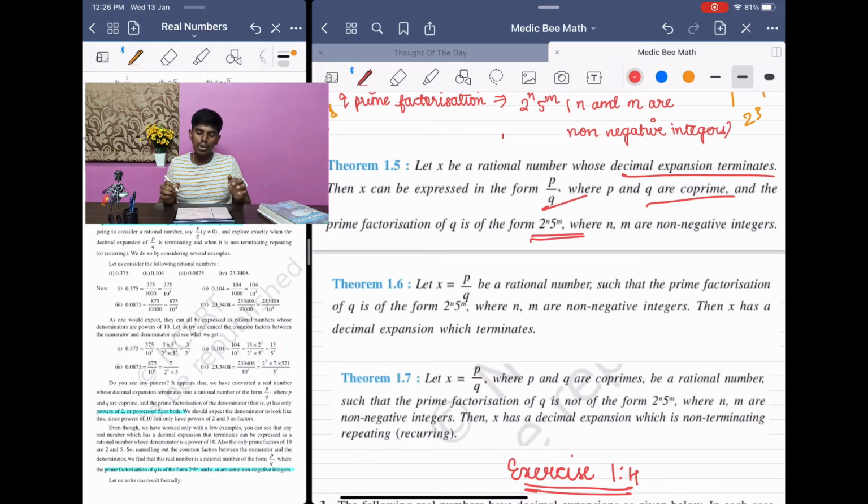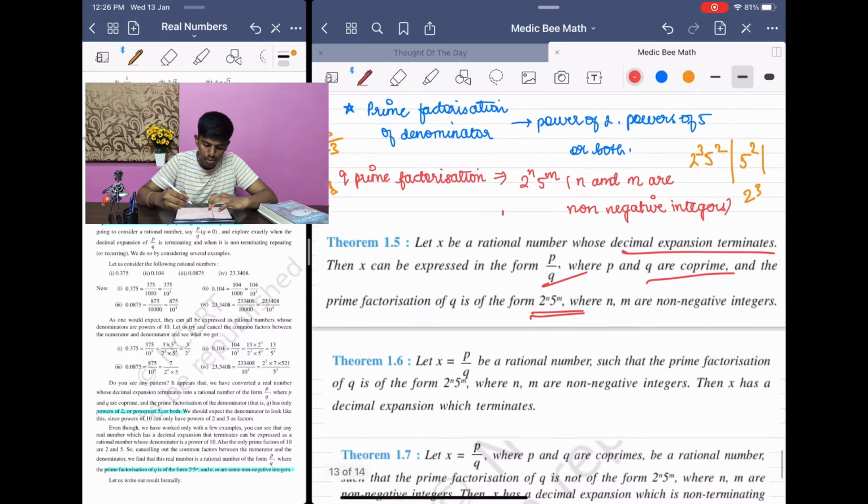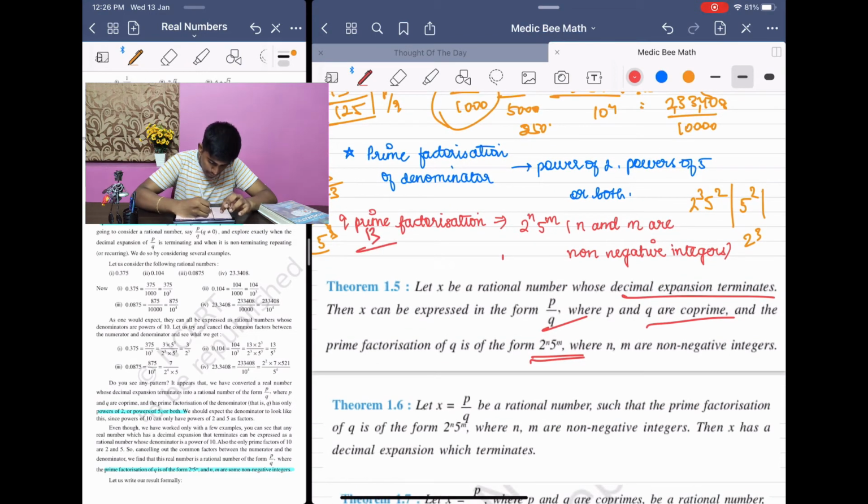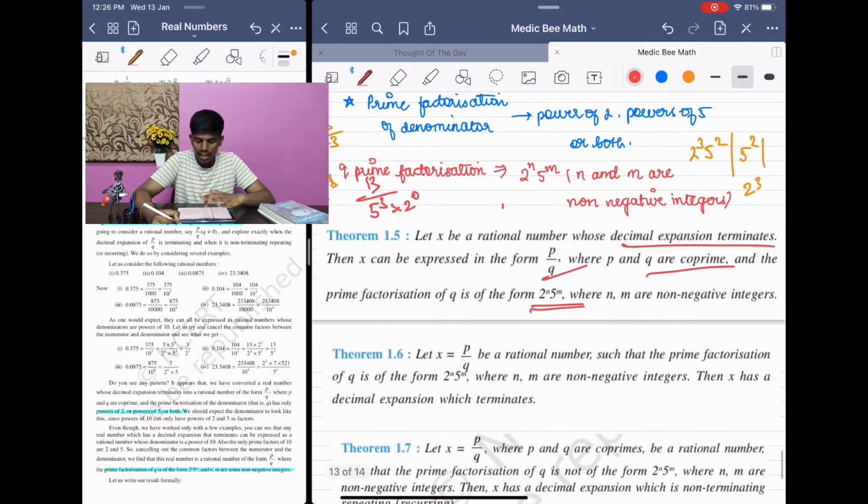This is what they are saying: the denominator, if you do the prime factorization, will always be of the form 2 power n and 5 power m. And m and n can be 0 too. Sorry, not 0, 1. Because 5 power 0 is 1. So if there is nothing in that place, we can take it as 5 power 0. So here we had 13 by 5 power 3. Now putting 2 power 0 is not wrong. That is what they are saying, 2 power n and 5 power m, where n and m are non negative integers.